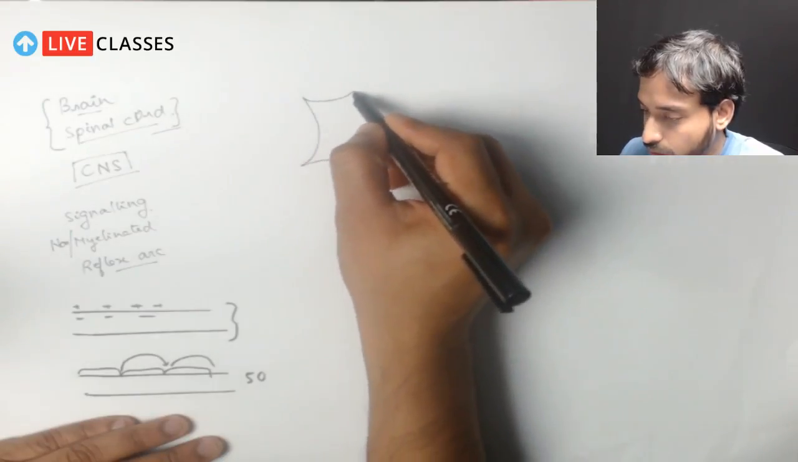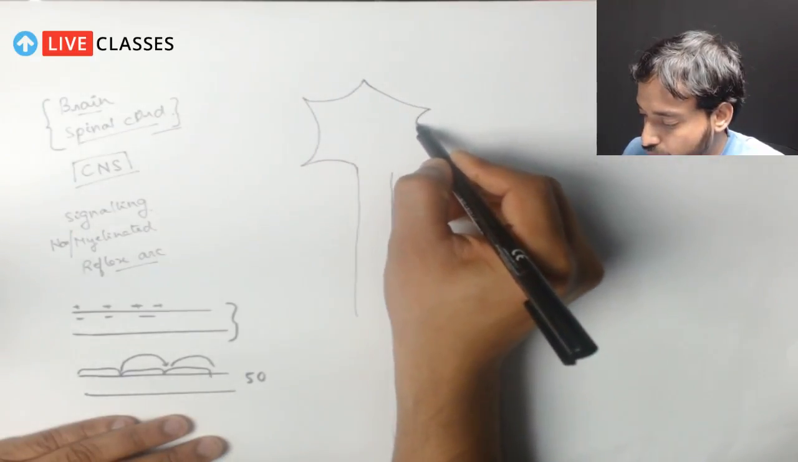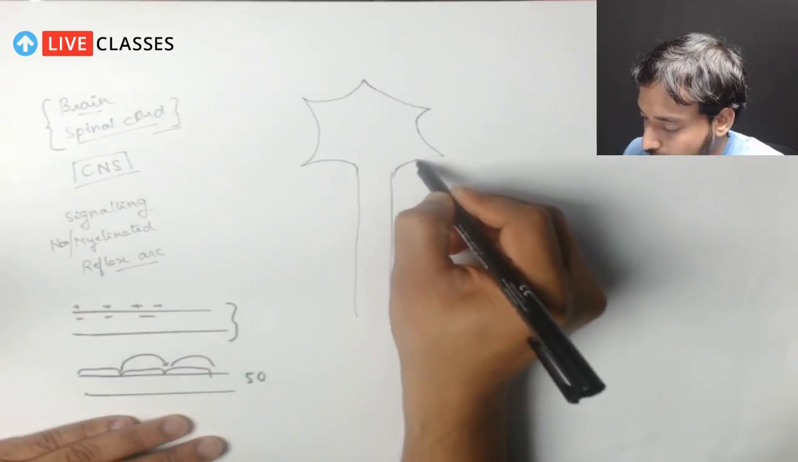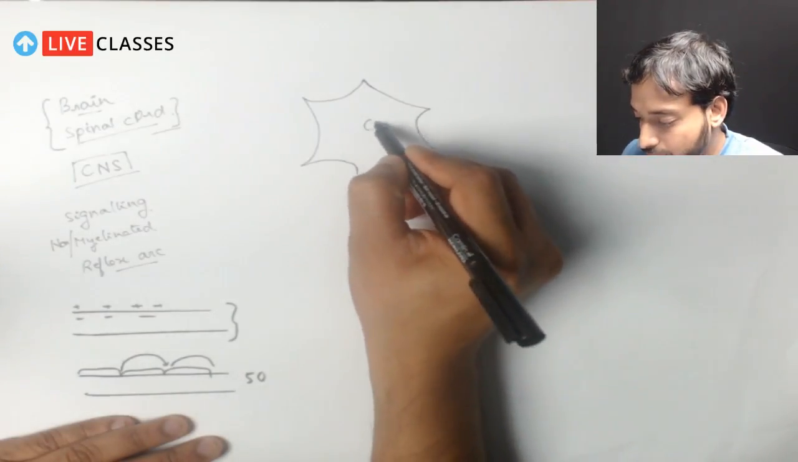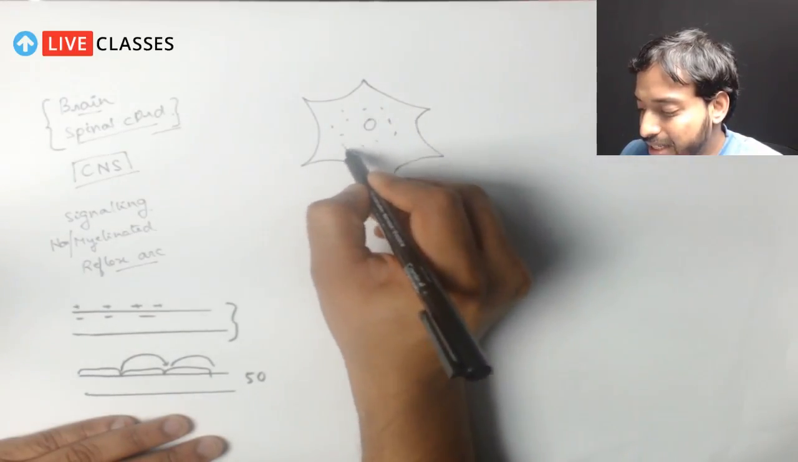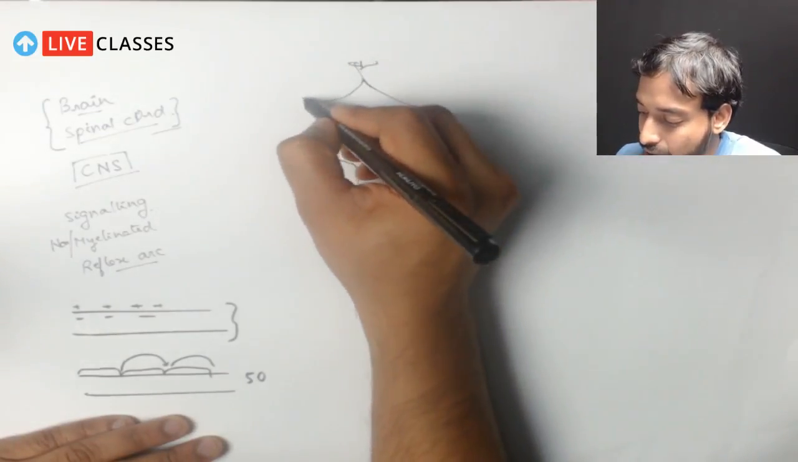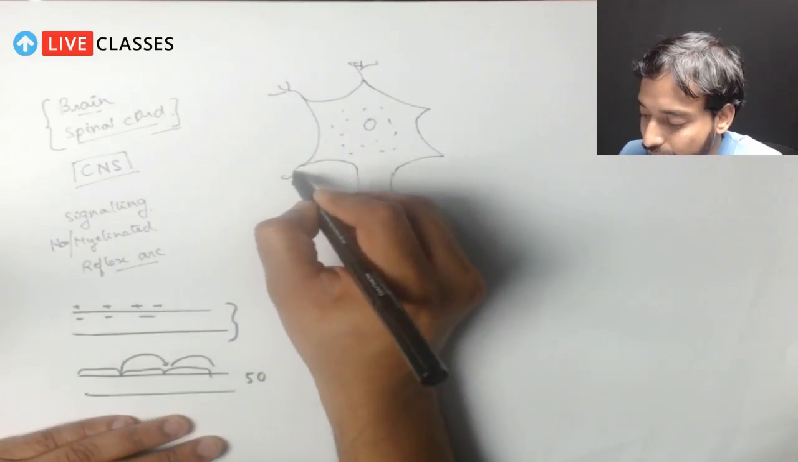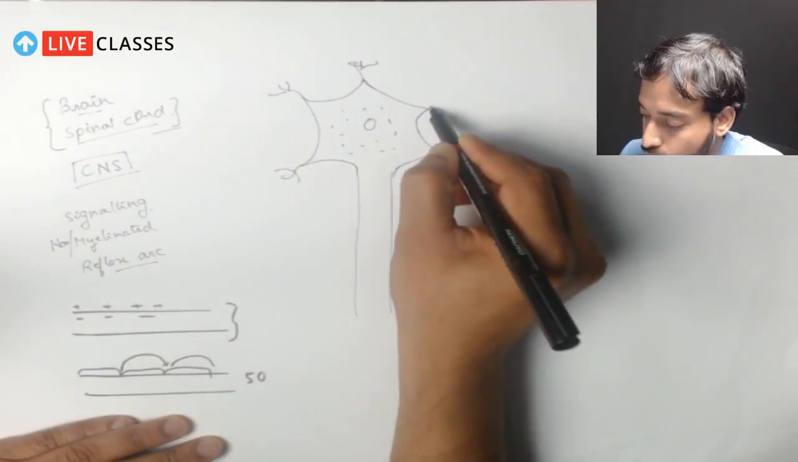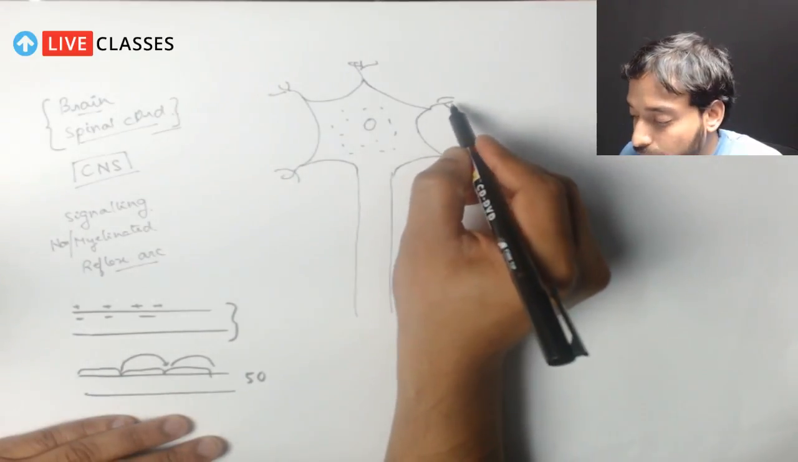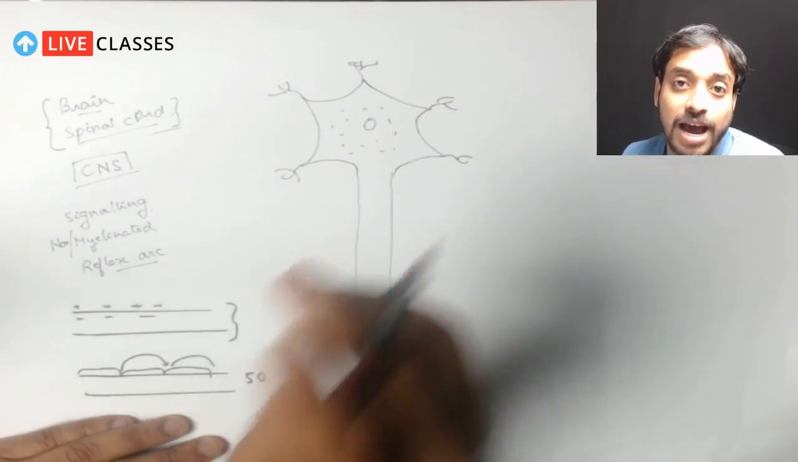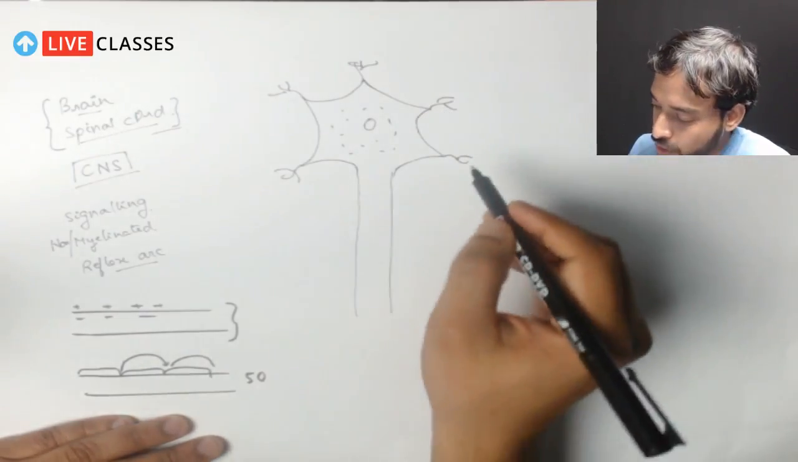So if you just remember a very rough diagram, I'm trying to draw it. This is the cell body, and this is the nucleus. Here we have the Nissl's granules. These are known as the Nissl's granules. Here we have what? These are called the dendrites. If you remember, what was the function of the dendrites? These were the places where the signals are received. So these dendrites,